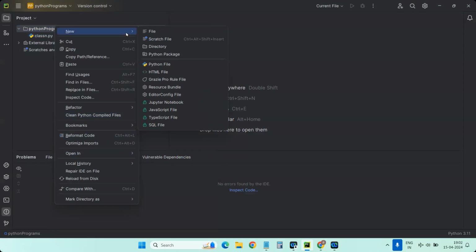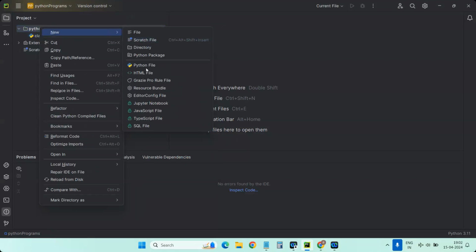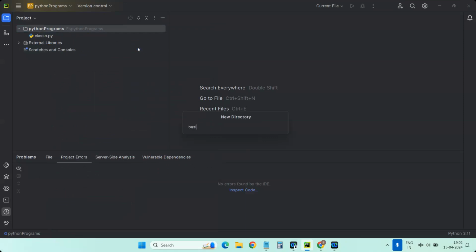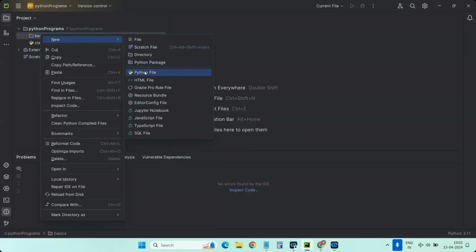Okay. So here you see, last class I told you how to create a project and how to create the folders and everything. Here, Python programs is a project where I'm creating a subfolder, a directory, meaning folder, called basics. Under the basics folder, I will create my customized examples to work with Python. Again, it's not mandatory to create a folder every time to create a Python file. I'm creating the folder just for segregation, to make a folder structure.